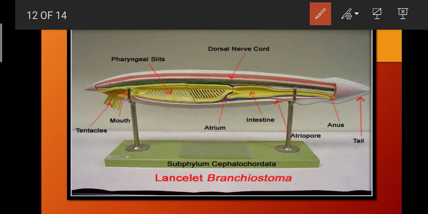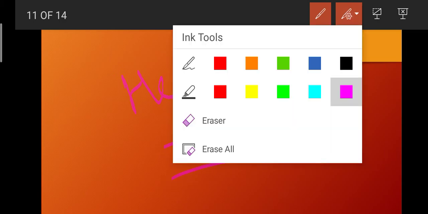But as I said a few moments before, cephalochordates have the notochord extended from head to tail region. This is a unique characteristic feature which indicates that cephalochordates may have a common ancestral body plan similar to the vertebrates.